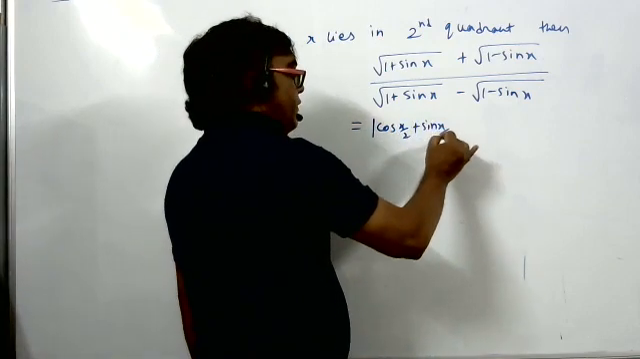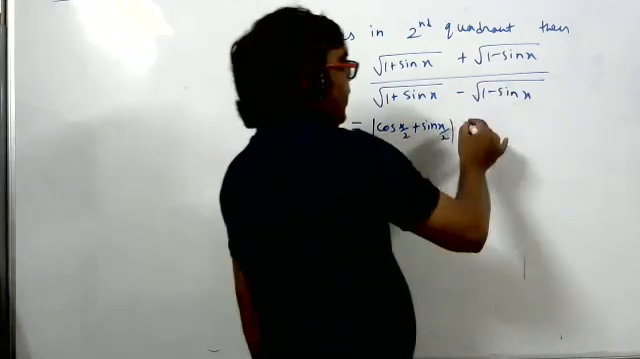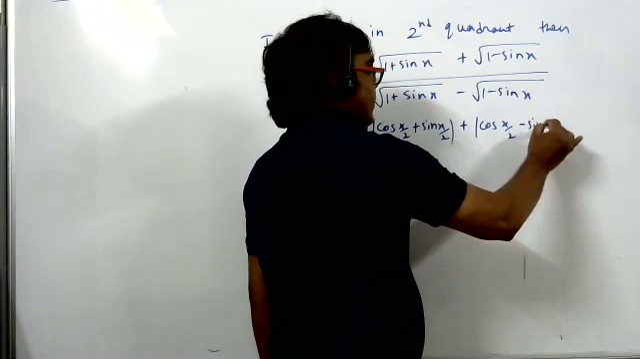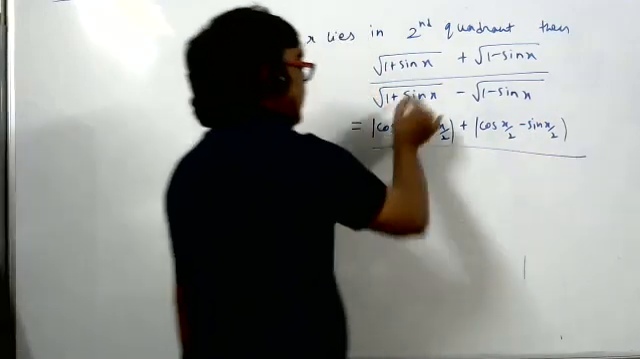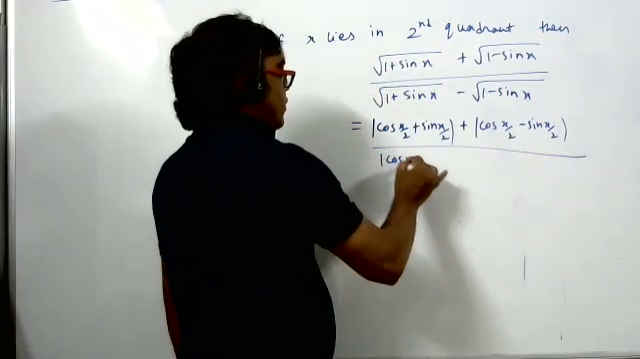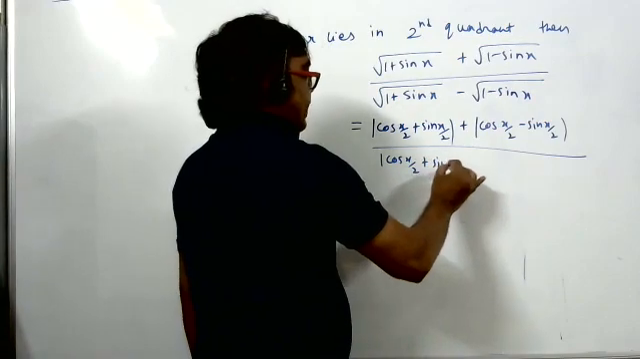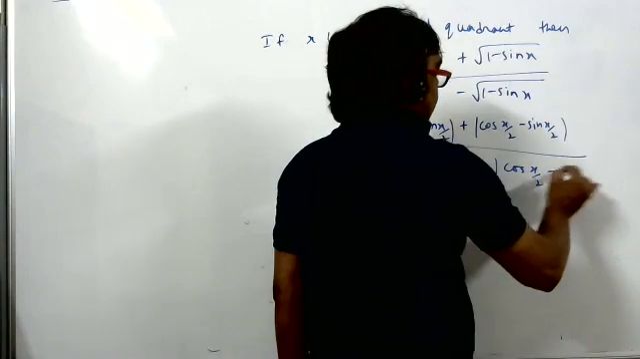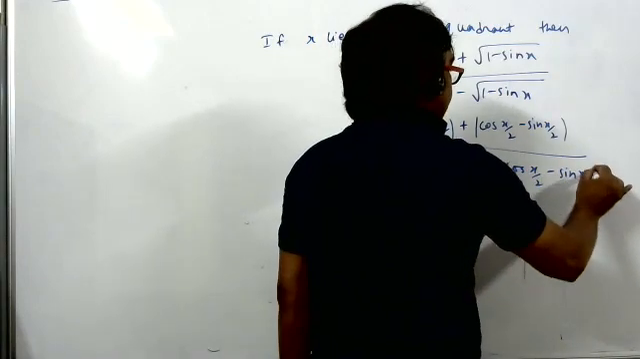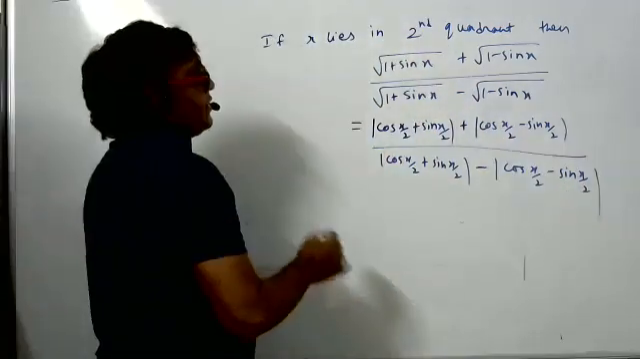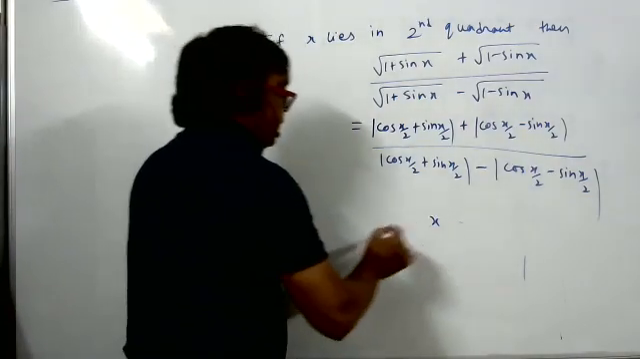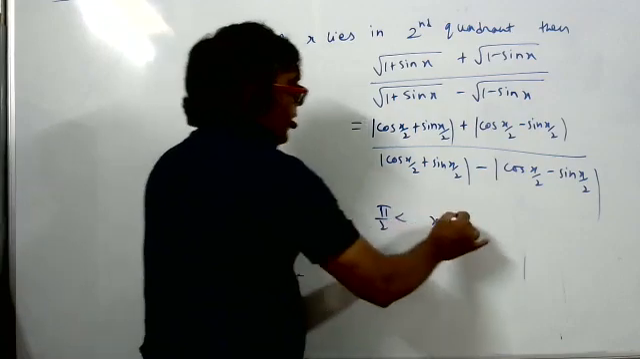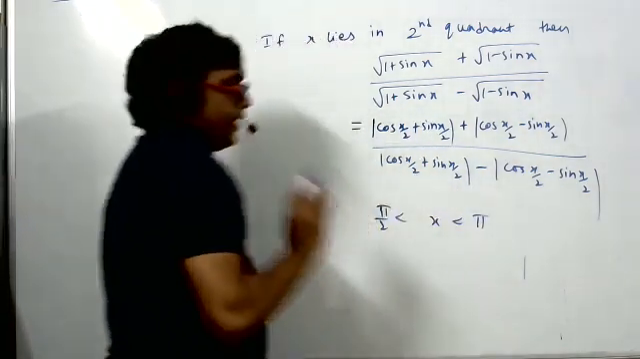We studied this yesterday also. Directly you can write here mod cos x by 2 minus sin x by 2. Here mod cos x by 2 plus sin x by 2, and this side minus mod cos x by 2 minus sin x by 2. Two things we have to keep in mind. The angle lies in the second quadrant. The angle x is more than pi by 2 and less than pi. This is the angle, second quadrant.